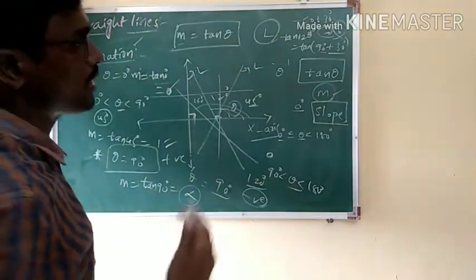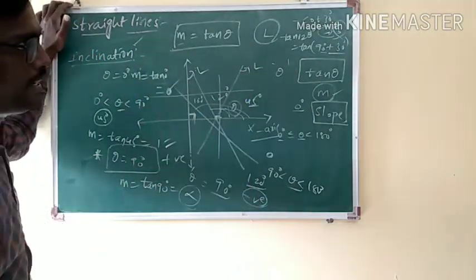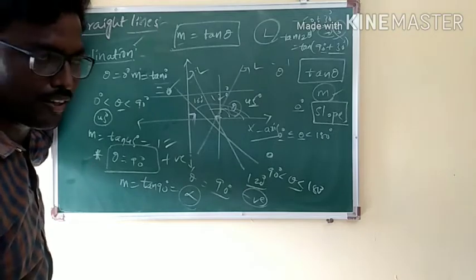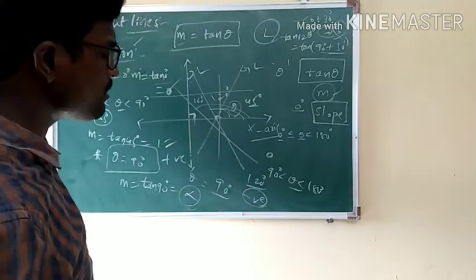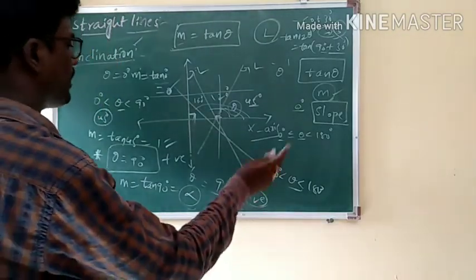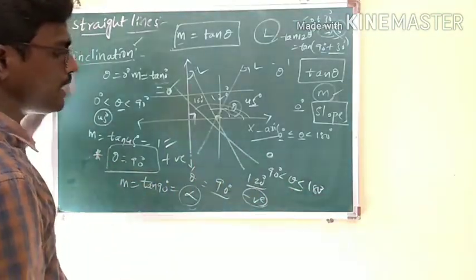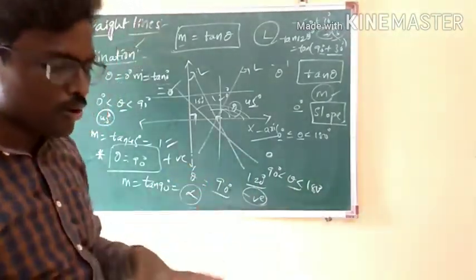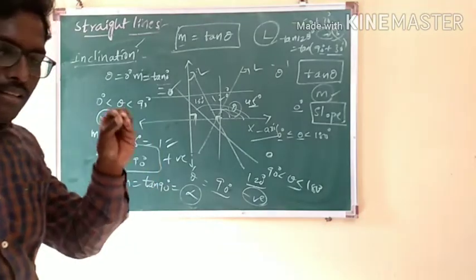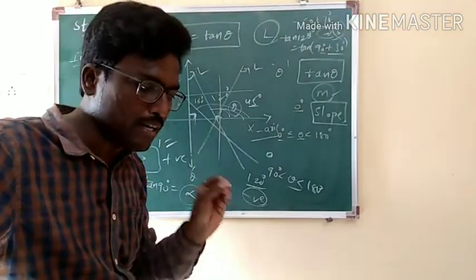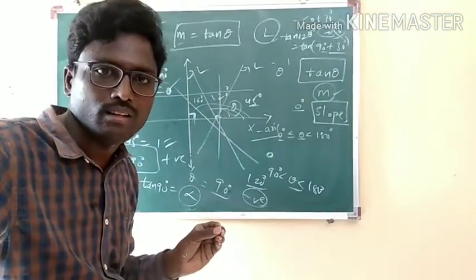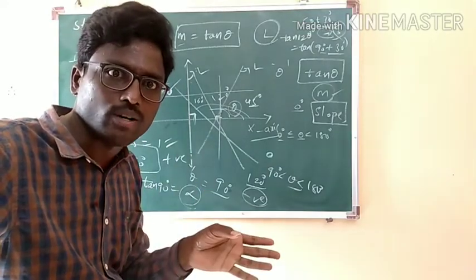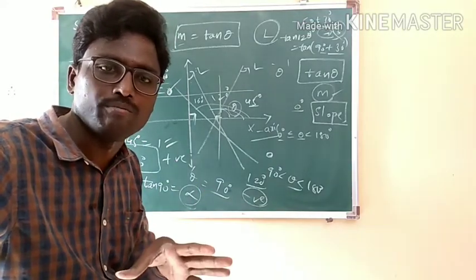You will learn how to calculate these trigonometric values for the higher angles in the chapter trigonometry. Whatever value you take between 90 and 180, its outcome is going to be negative. Hence, now you have clarity that the nature of slope depends on the inclination. If the inclination is 0 degrees, then the slope is 0.